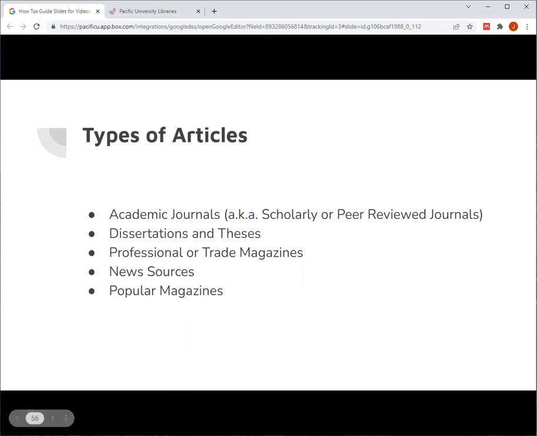There are many different kinds of articles, each with their own unique characteristics, which determine the quality of the information they contain. We'll discuss academic articles, dissertations and theses, professional or trade magazines, news sources, and popular magazines.